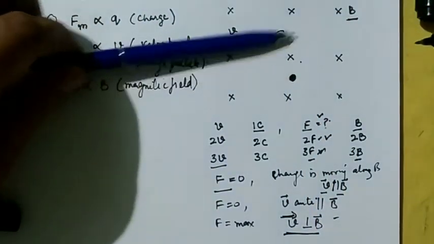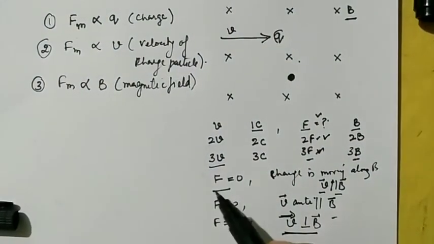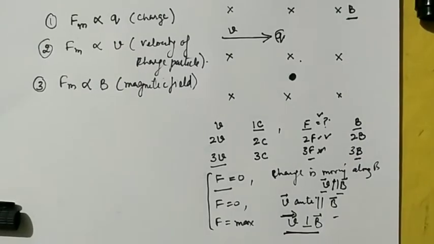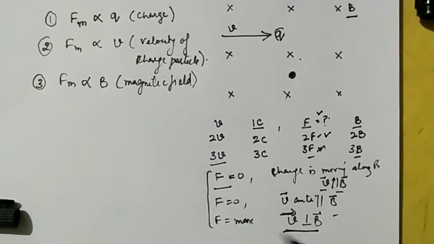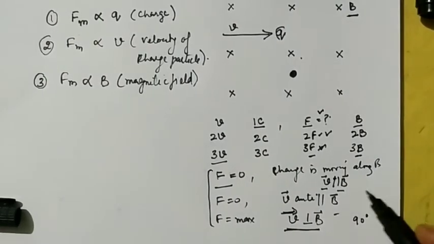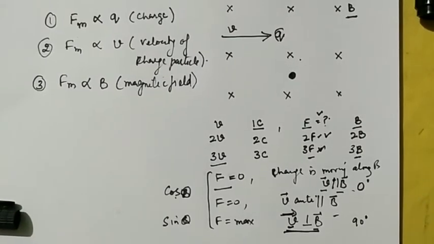So in that case your force on the charged particle is maximum. So this is a very important thing: when the angle is 90 degree then the force is maximum. When the angle is 0 degree the force is minimum.